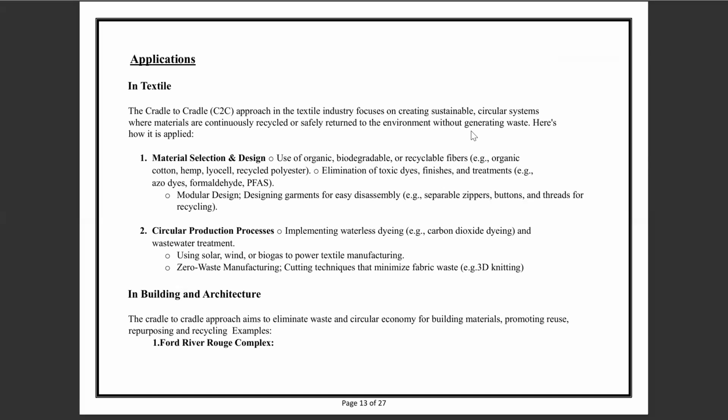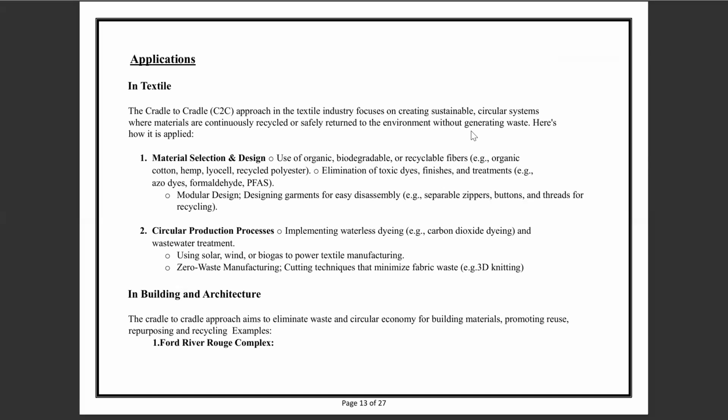Material selection involves the use of organic, biodegradable, and recyclable fibers, for example, organic cotton, hemp, aloe vera, recycled polyester, etc. Elimination of toxic chemicals in finishing and treatments, for example, azo dyes, wet dyes, formaldehydes, finishing agents, and surfacing agents, is also done. Modular design means designing garments for easy disassembly, for example, separable zippers, buttons, and threads for recycling.